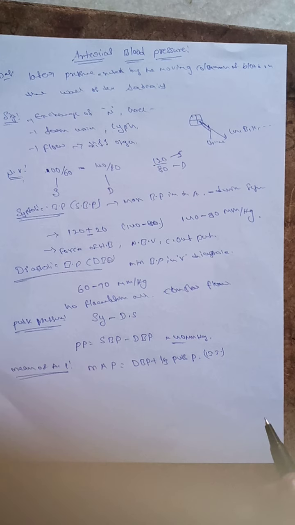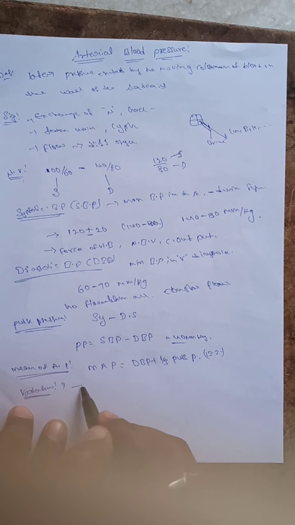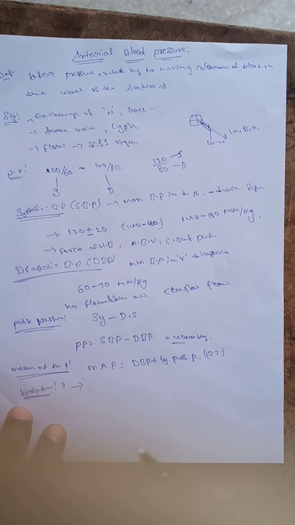And the next one is the physiological variations in blood pressure. What are the variations of the arterial blood pressure? It is your homework.